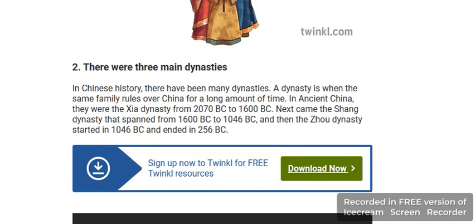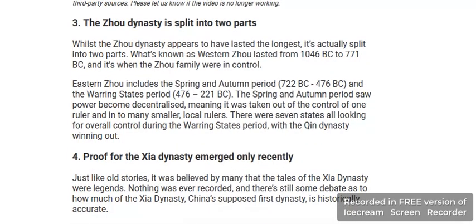The second fact is that there were three main dynasties. In China, history has had many dynasties, where the same family rules China. The main dynasties in ancient China are first the Xia dynasty, starting in 2070 BC, and next comes the Shang dynasty. Then there is the Zhou dynasty, which started in 1046 BC and ended in 256 BC.